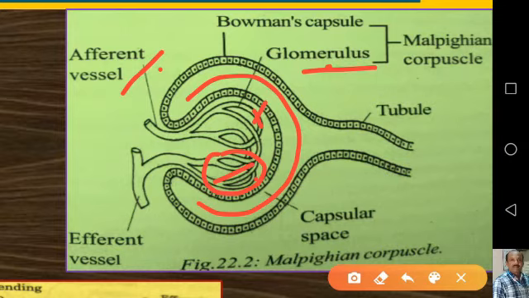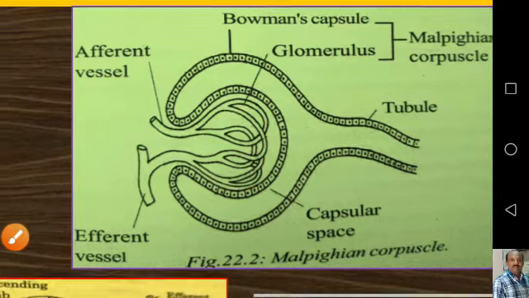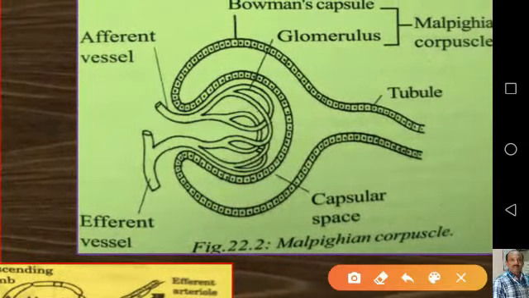And the inner wall of the Bowman's capsule has some special cells which are called podocytes. Here podocytes are present which wrap around each capillary of the glomerulus.